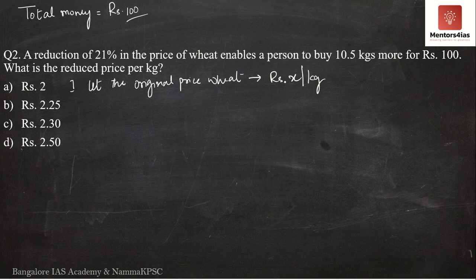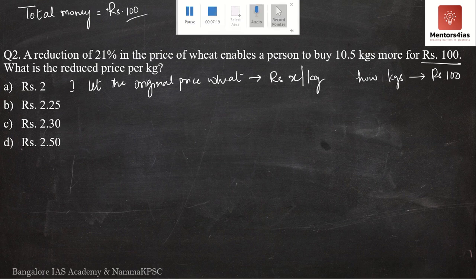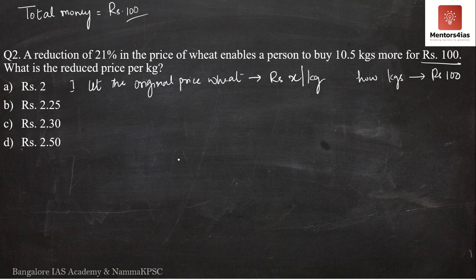Now, if it costs X rupees to buy 1 kg, how many kgs can he purchase for rupees 100? Why am I saying rupees 100? Because he has rupees 100 in his pocket. Total money is rupees 100. 1 kg of wheat costs X rupees, so for rupees 100, how many kgs can he buy? Cross multiply here. What do you get? You get 100 by X kgs.